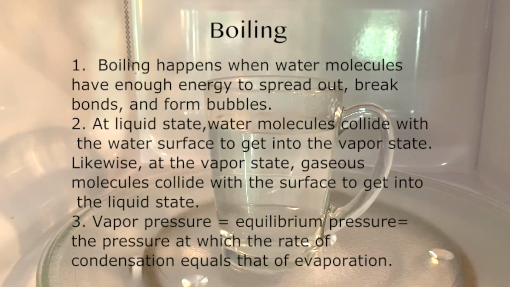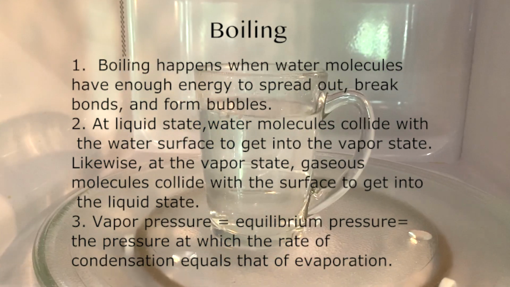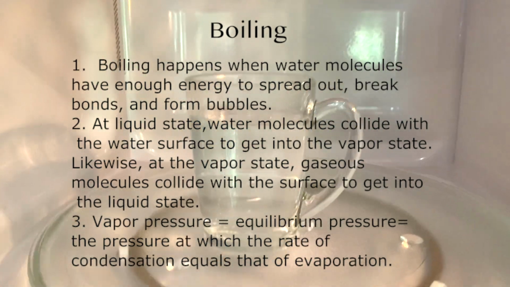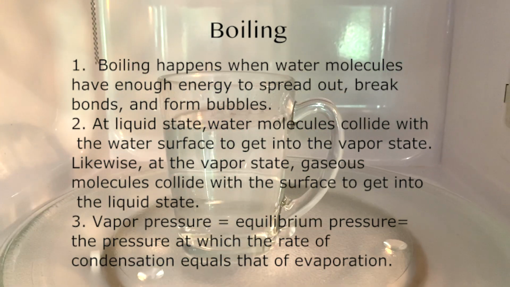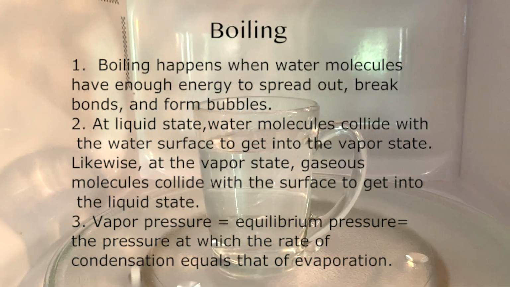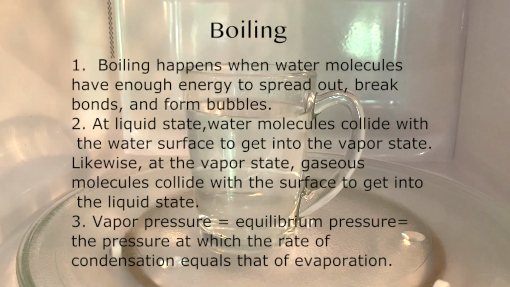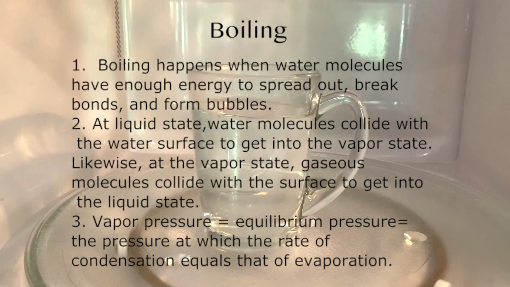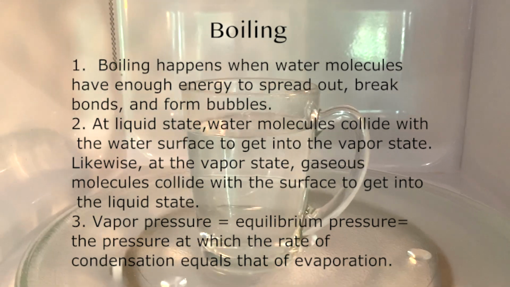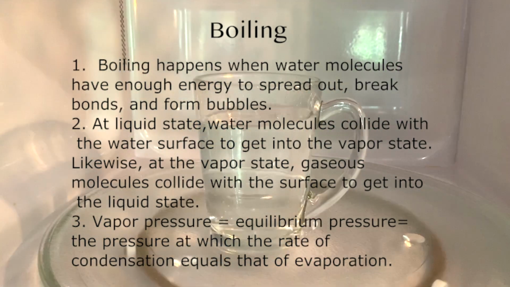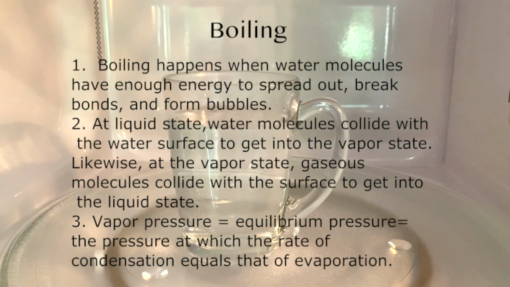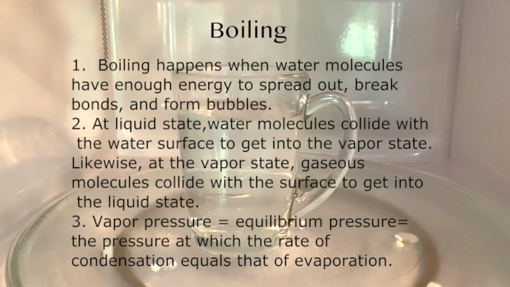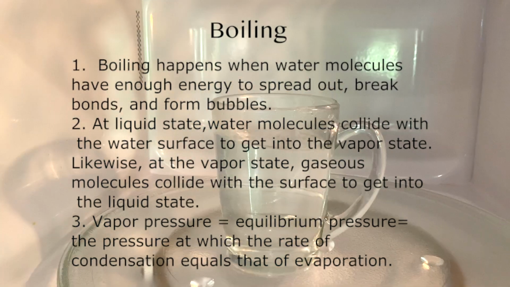Boiling happens when water molecules have enough energy to spread out, break bonds, and form bubbles. These molecules, after the intermolecular attractions are fully overcome, collide with the water surface to get into the vapor state. At the vapor state, gaseous molecules will still continue to collide with the surface, bringing them back to the liquid state. The vapor pressure of a liquid is the equilibrium pressure of a vapor above its liquid.